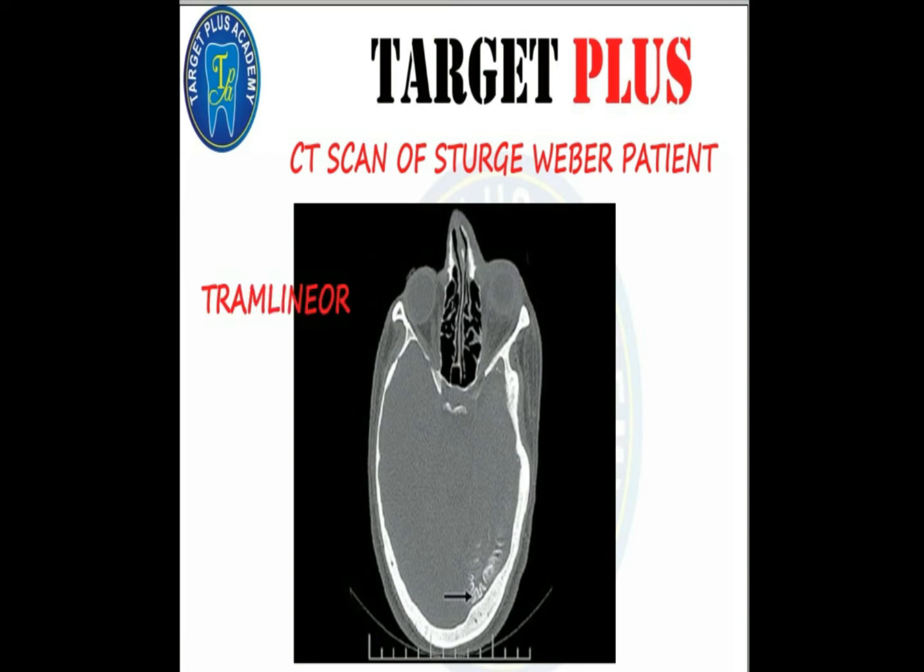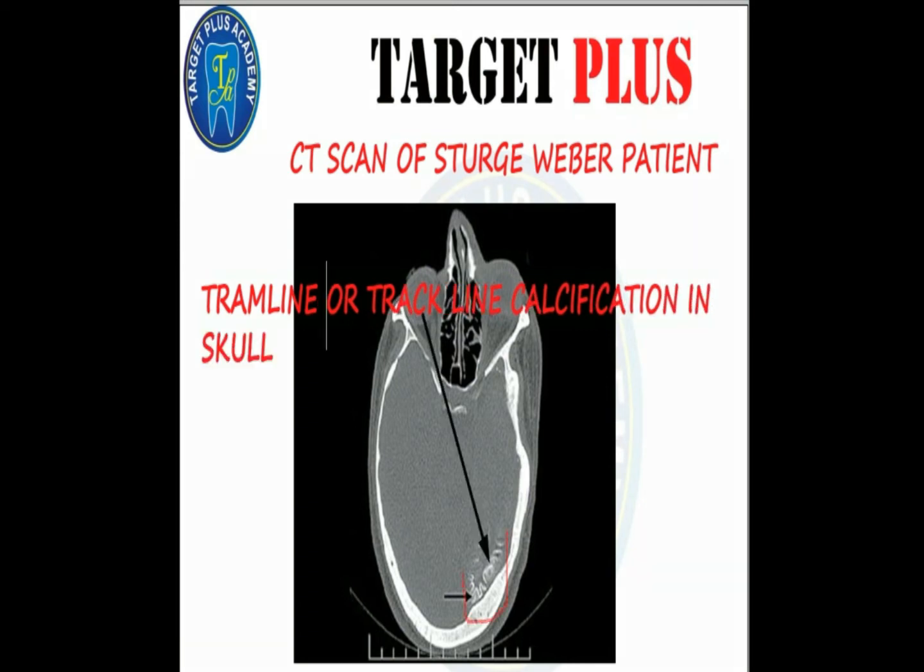So that is important, tram line or track line calcifications. You can clearly see these tram line calcifications present in the skull; they are features of Sturge-Weber syndrome.